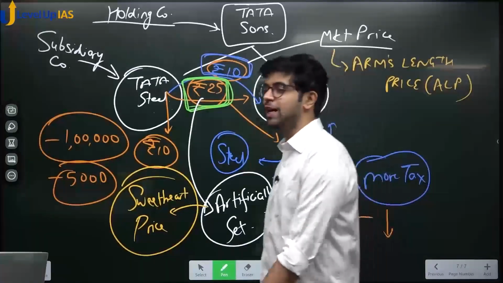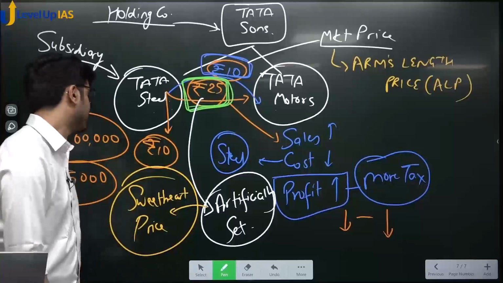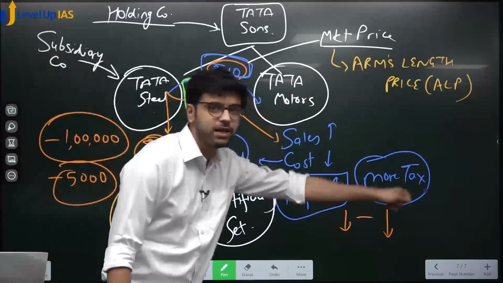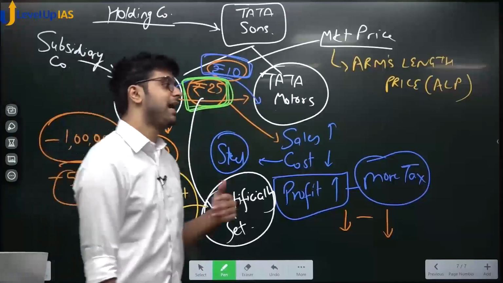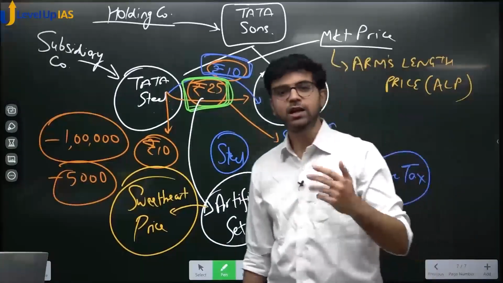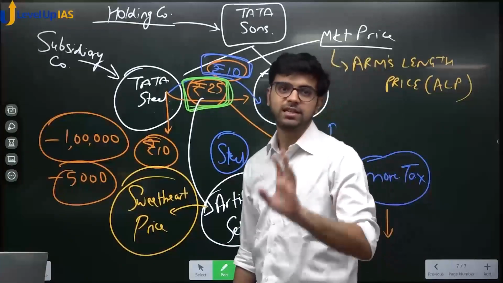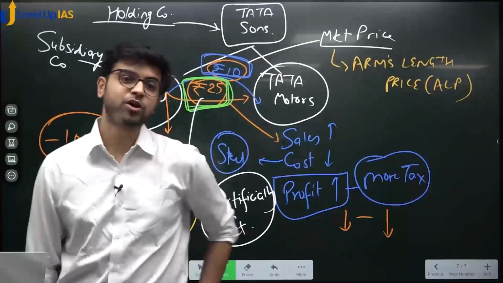This is apna hi hai, of our own group. This is setting wala price. This is sweetheart price. This is arm's length price. So transactions have to be conducted at arm's length normally. If the tax department finds out that transactions are being conducted at sweetheart price, then there will be an investigation. Yes or no? Whether Tata is manipulating prices or not.